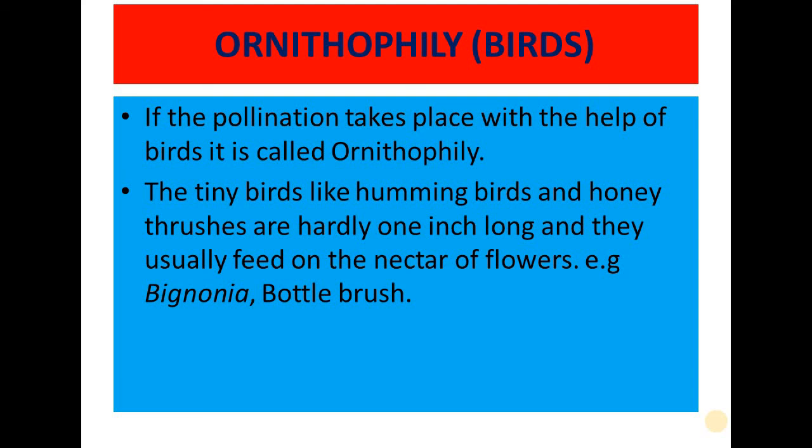Some examples are tiny birds like honey thrushes and hummingbirds, which are very small in size, and these birds depend on the nectar of the flower. For example, bignonia and bottlebrush are the plants in which ornithophily will take place.